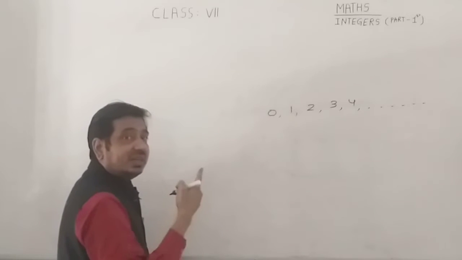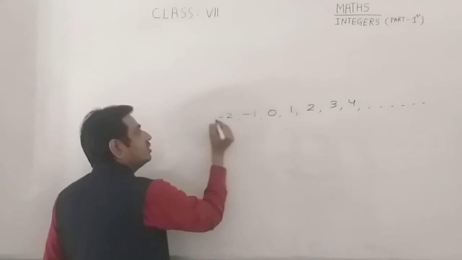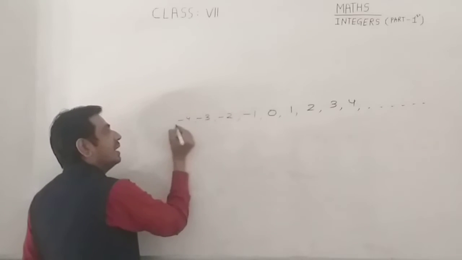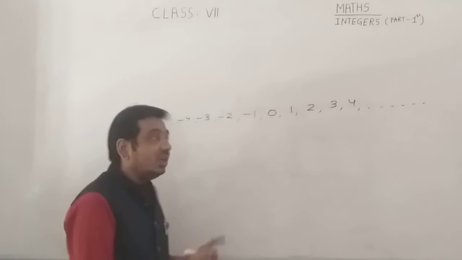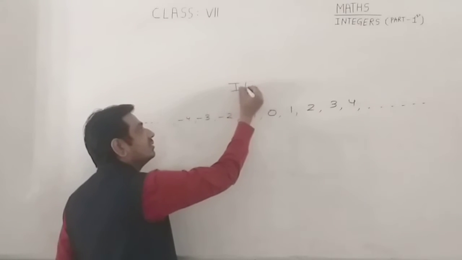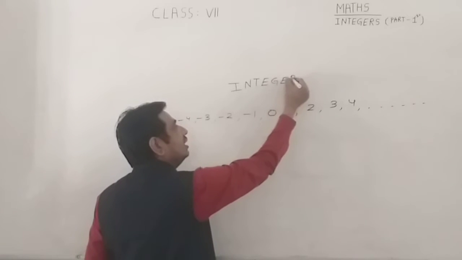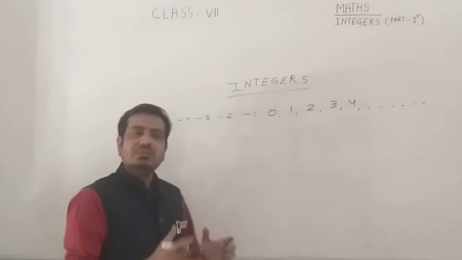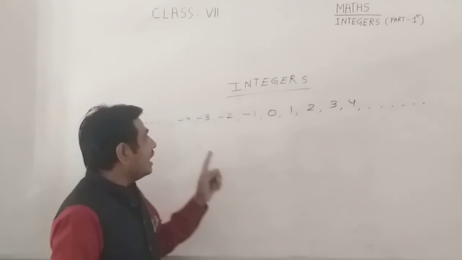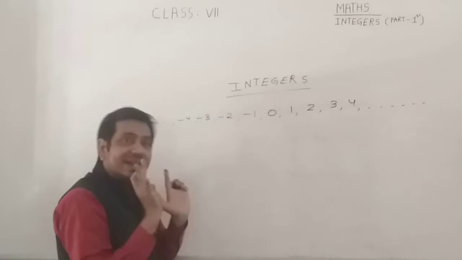Now class, we are adding negative numbers: -1, -2, -3, -4, and so on. This system is called integers. So what are integers? Integers are a mixing of whole numbers and negative numbers. So these are the integers, class.